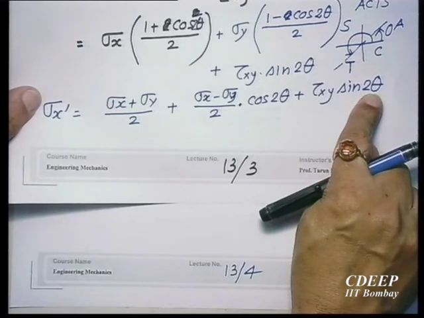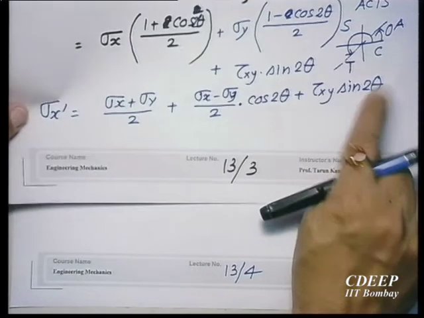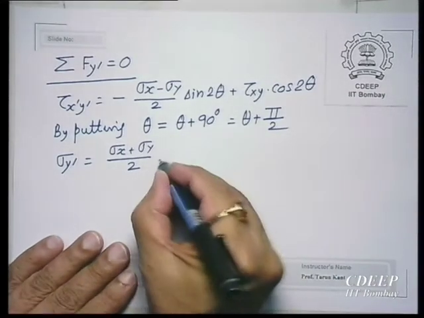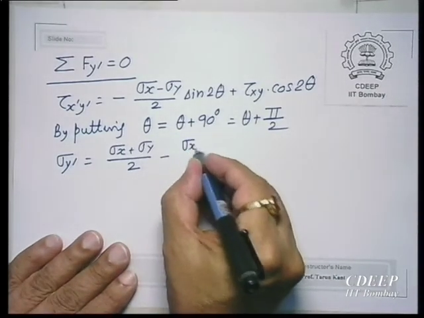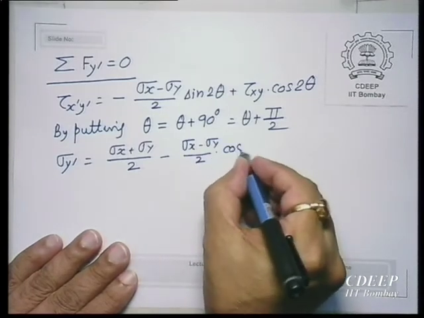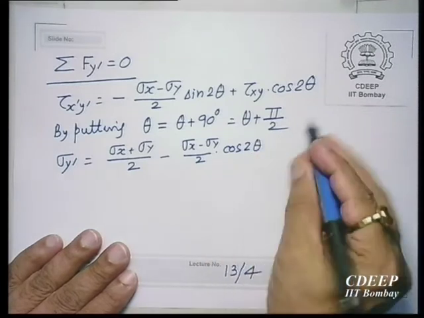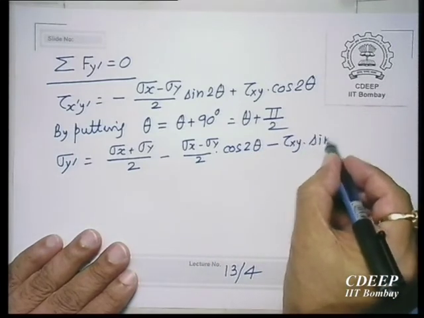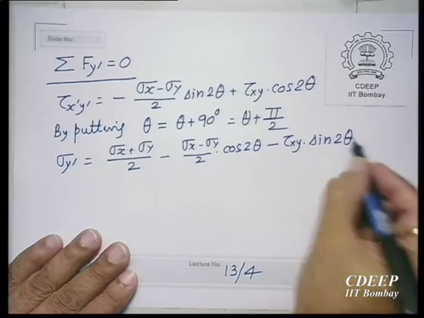Yes, sine also is negative. So, sigma y dash will be sigma x plus sigma y by 2, minus sigma x minus sigma y by 2 into cos 2 theta, minus tau xy into sin 2 theta.